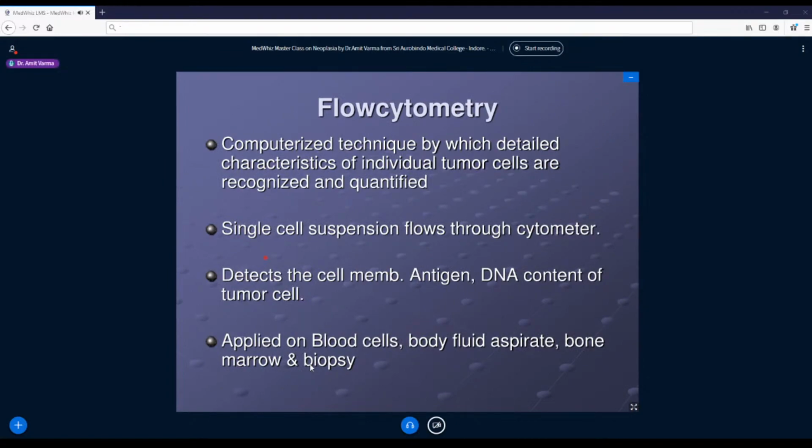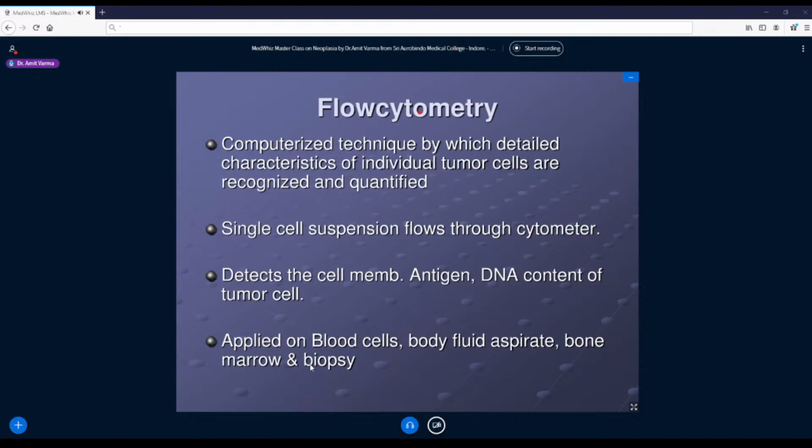Two more mechanisms and then we will finish with our tumor diagnosis. Flow cytometry. What we did in immunochemistry was, on a tissue, the antigen was fixed. We took a section, added an antibody, added a second antibody with a dye, and we could tag it. If I do the same thing in a flow, in a liquid form, it becomes flow cytometry. So the mechanism remains the same. Here again, you have antibodies against a particular antigen on a cell surface or nucleus, but now the cells are in a liquid form, meaning they are in blood.